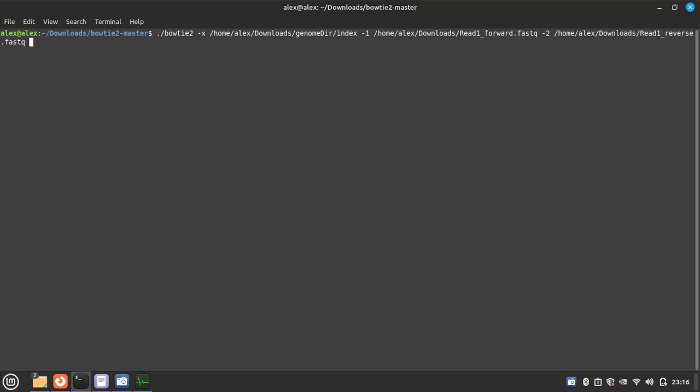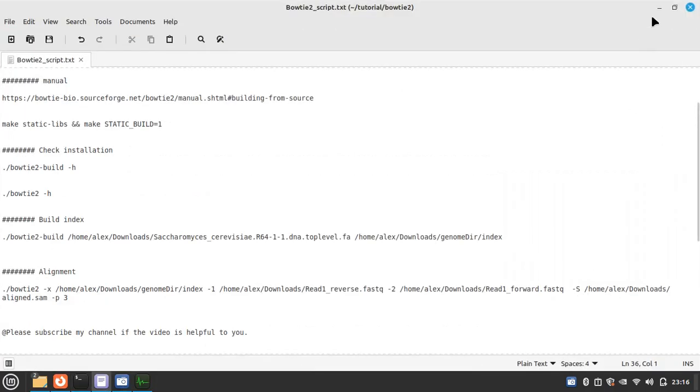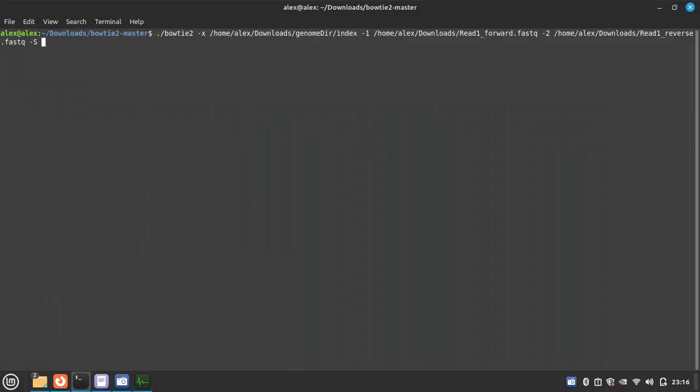Then we have to put the output file name, so it should be capital S. Yes, this is capital S, and then again I am using that path, and download, and you can name it aligned.sam.